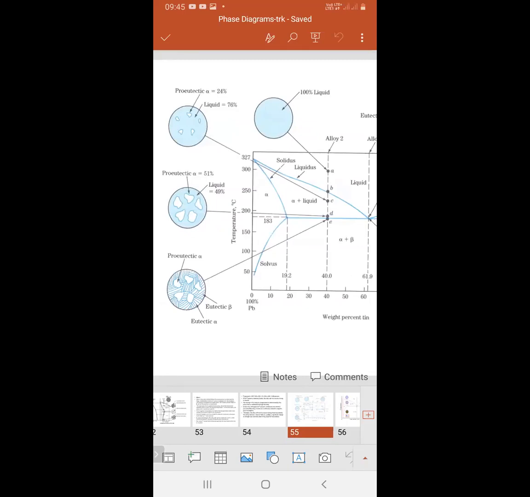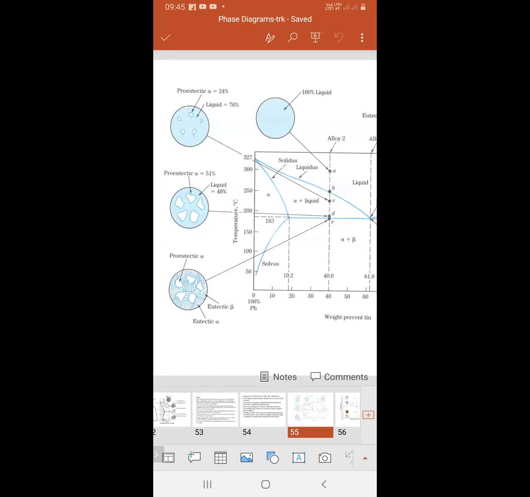When we keep on decreasing the temperature at point C, alpha is how much? Alpha is 51% and liquid is 49%. What it means is that when the temperature is decreasing, the liquid phase is decreasing and the solid phase is increasing.